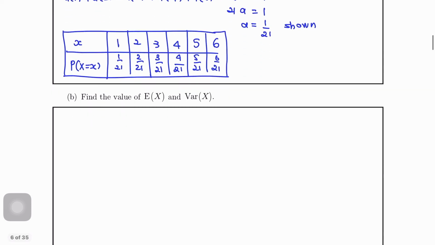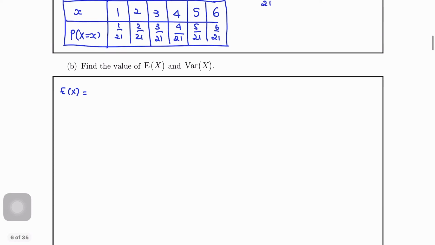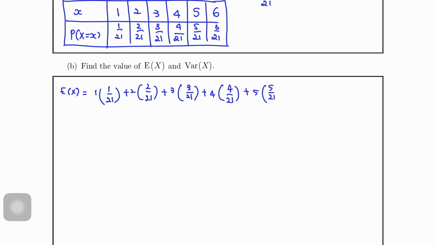So find the value of E(X) and variance X. So E(X) is summation x times P(x): 1 times 1 over 21, 2 times 2 over 21, 3 times 3 over 21, 4 times 4 over 21, 5 times 5 over 21, 6 times 6 over 21. So kita akan dapat jawapan dia 13 over 3.